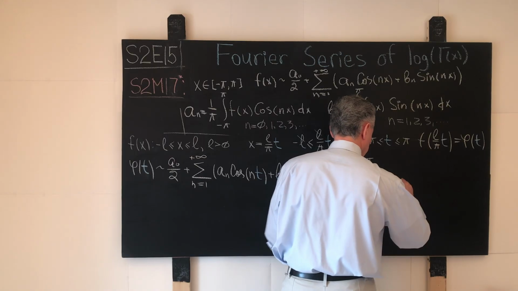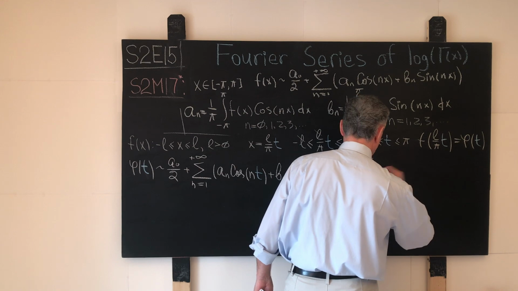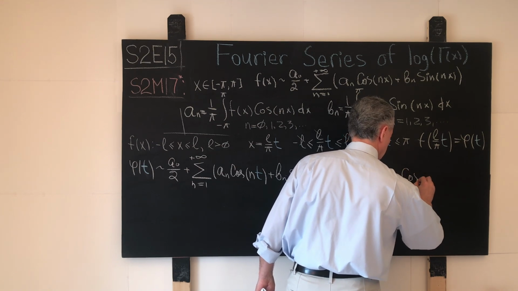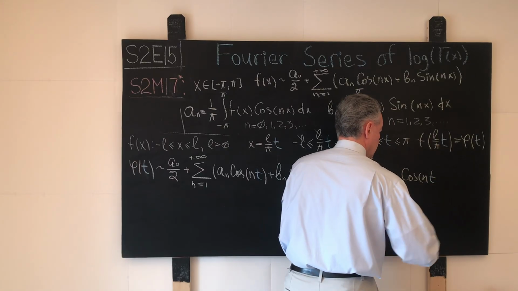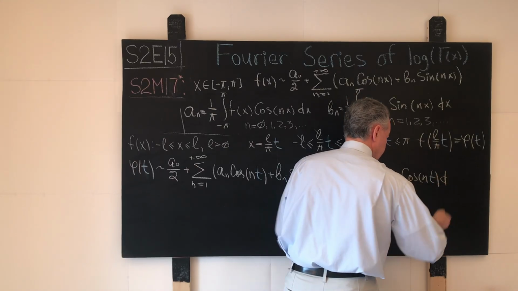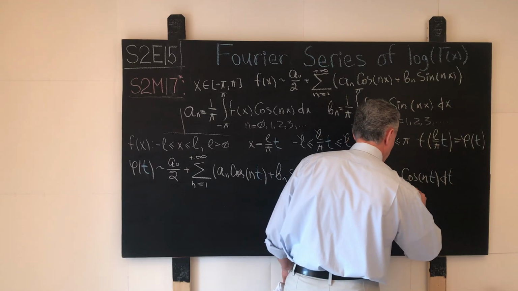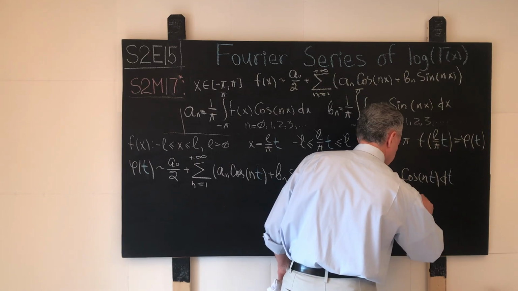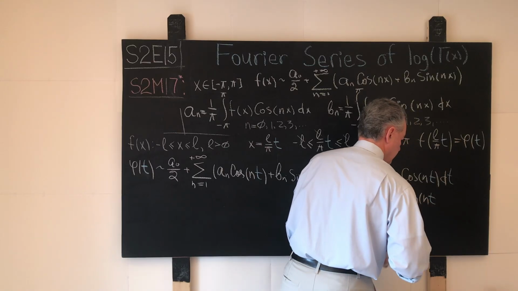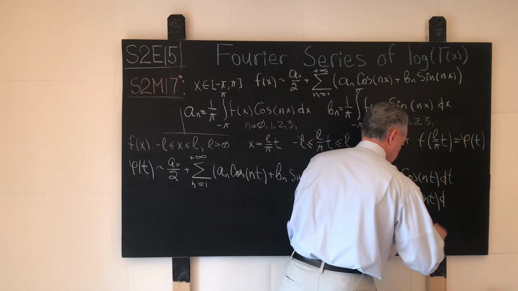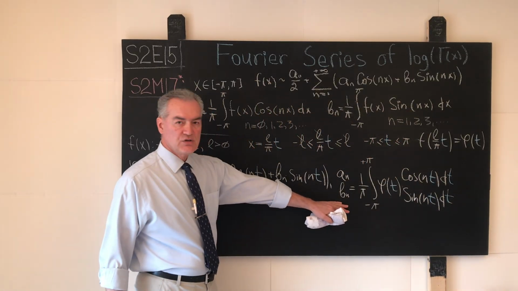It will be phi of t times, for the an on the top, we will have the cosine of n t dt. Again, I'll just highlight it here so it's easier to see. And for the coefficient bn, we'll have sine of n t dt. And that notation should be straightforward.